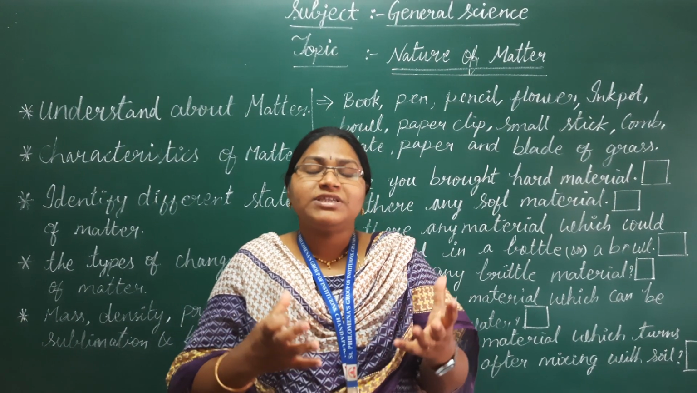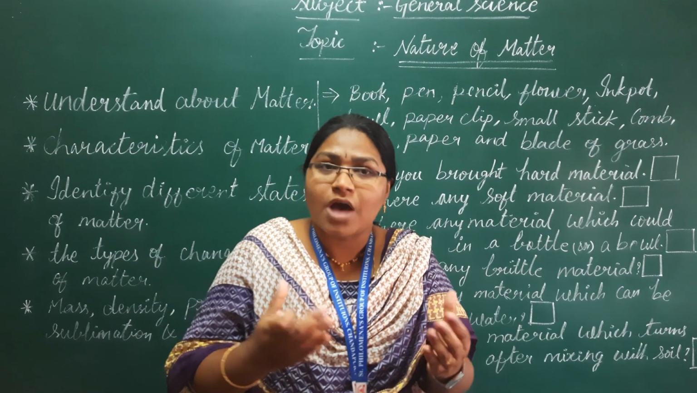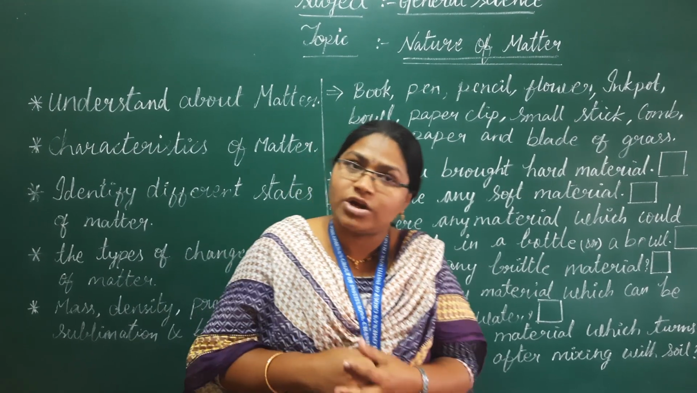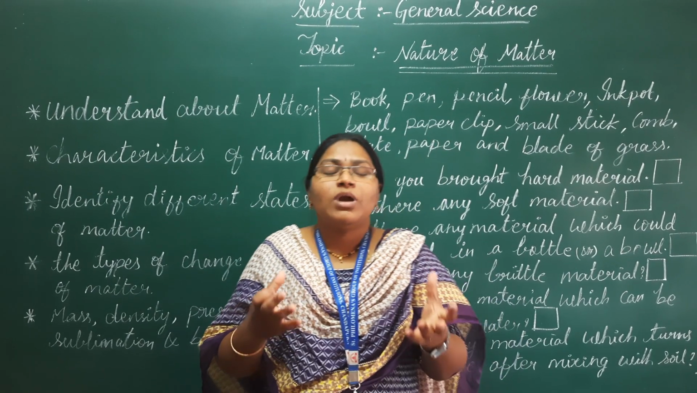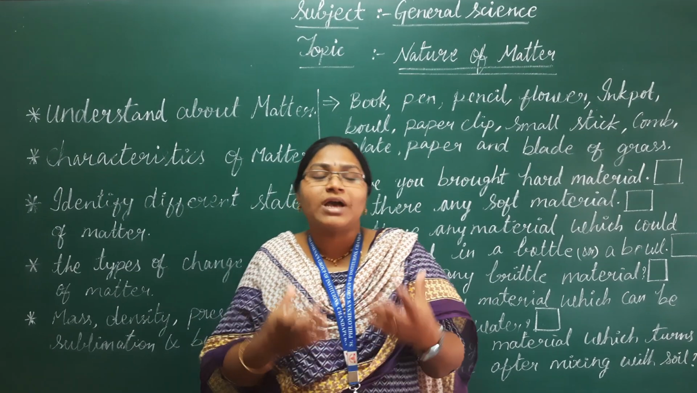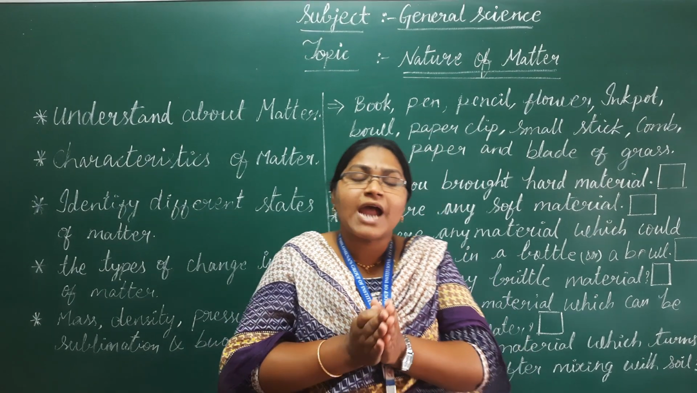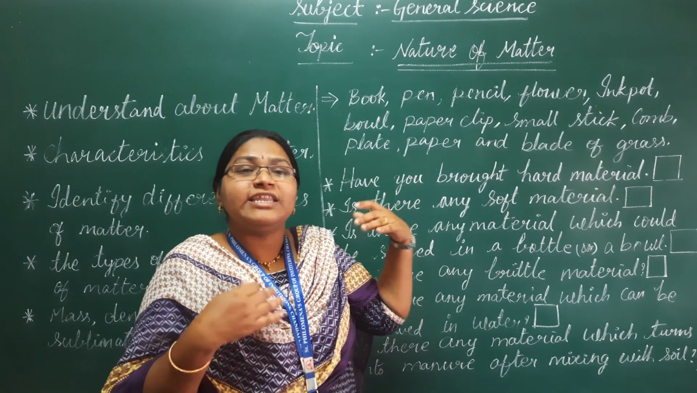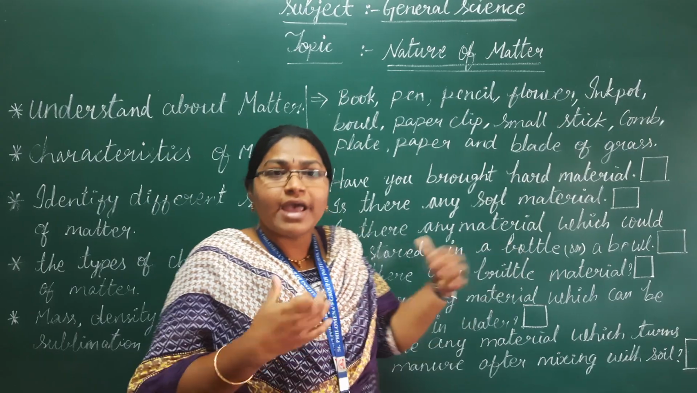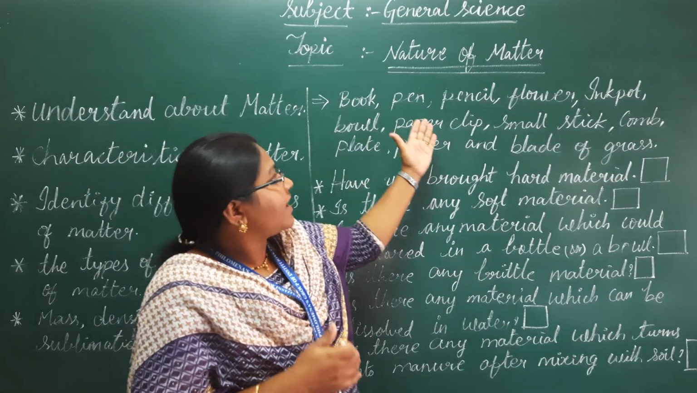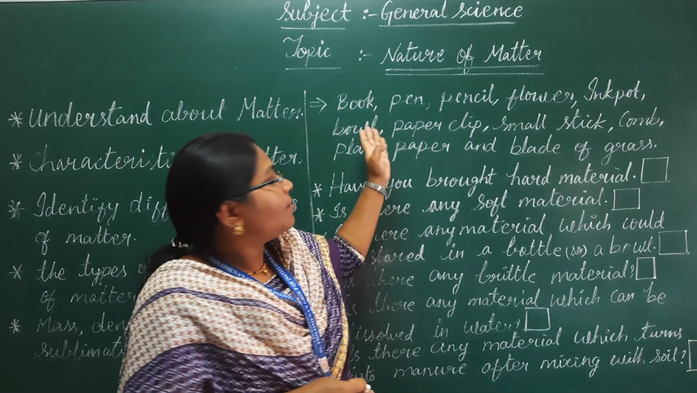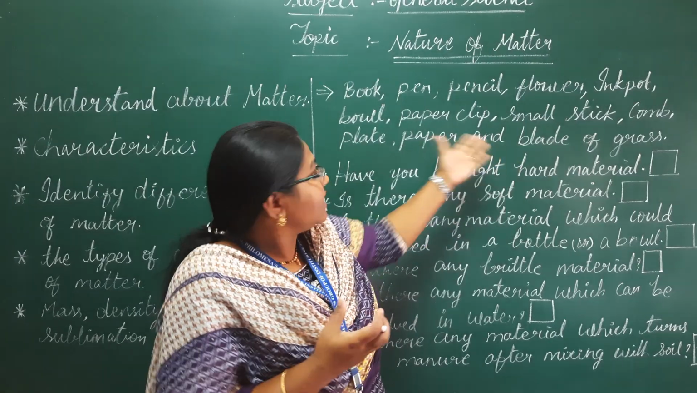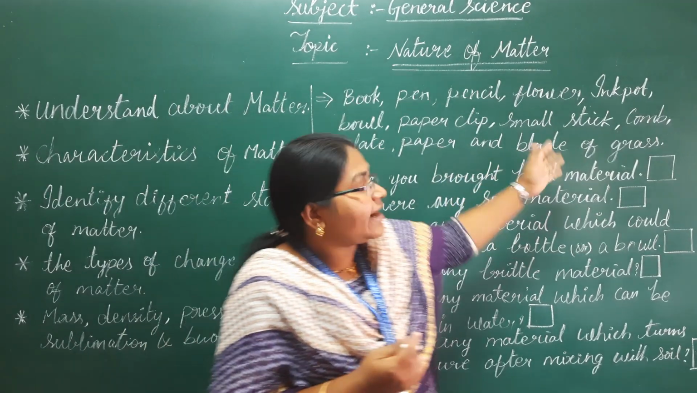First, we will collect the materials we can observe around us, give them names, and keep them in order. For example, you collect as many materials as you can and keep them in one order. Here I collected some materials which I can easily observe in my surroundings: a book, pen, pencil, flower, ink pot, bowl, paper clip, small stick or bark of a tree, comb, plate, paper and blade of grass.